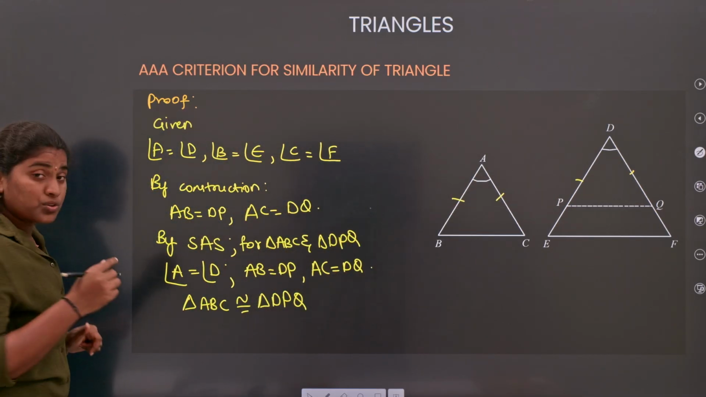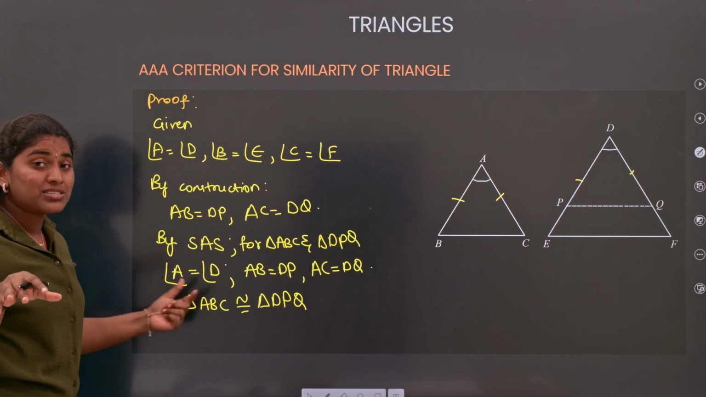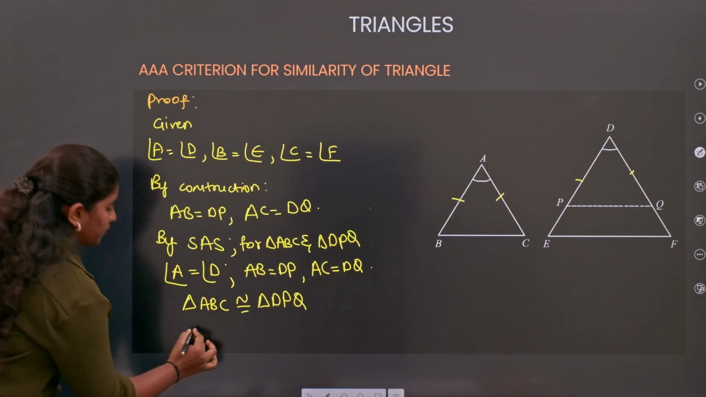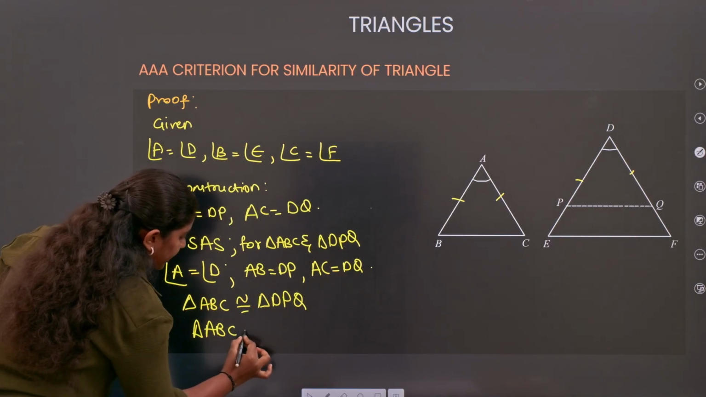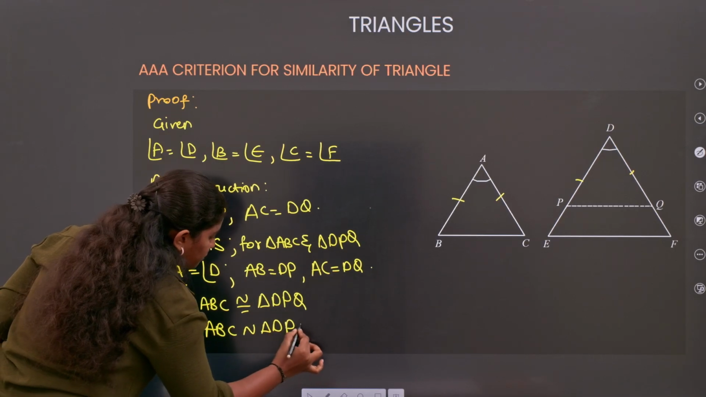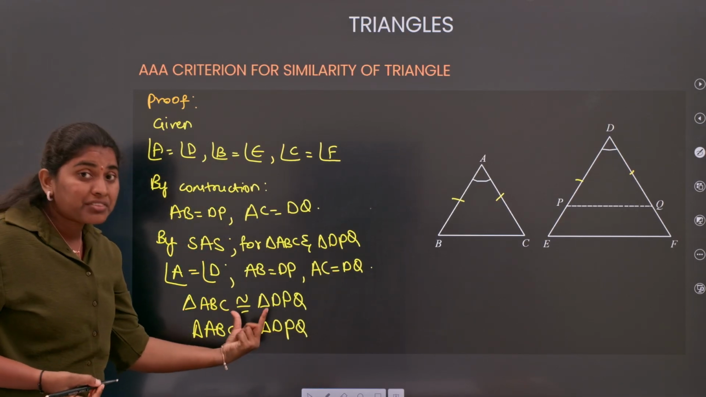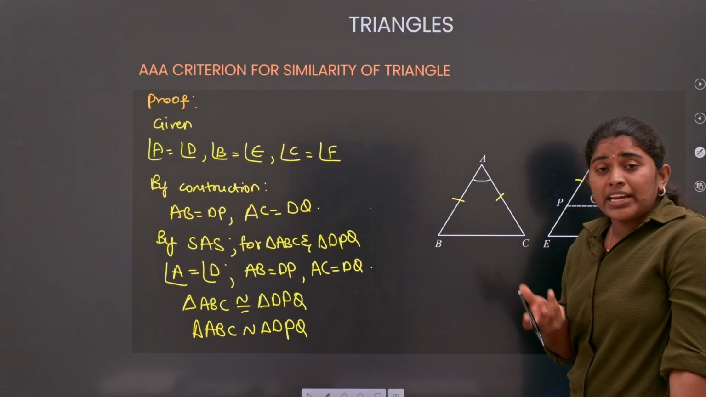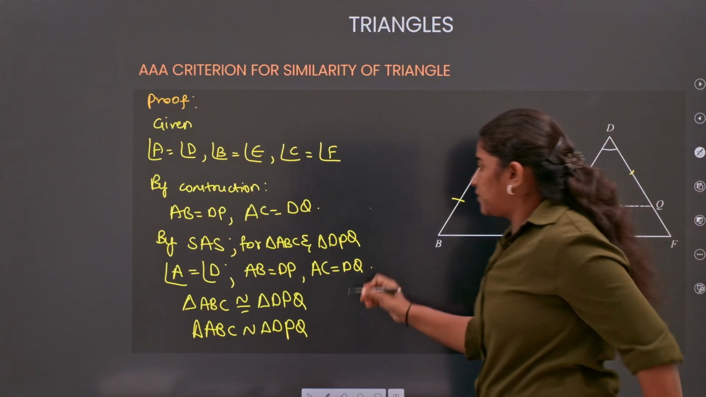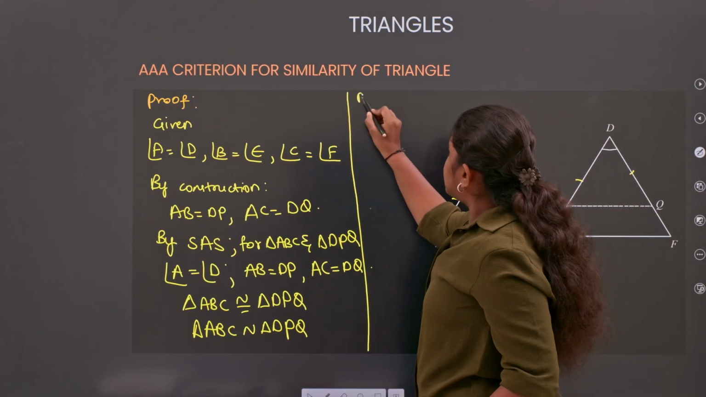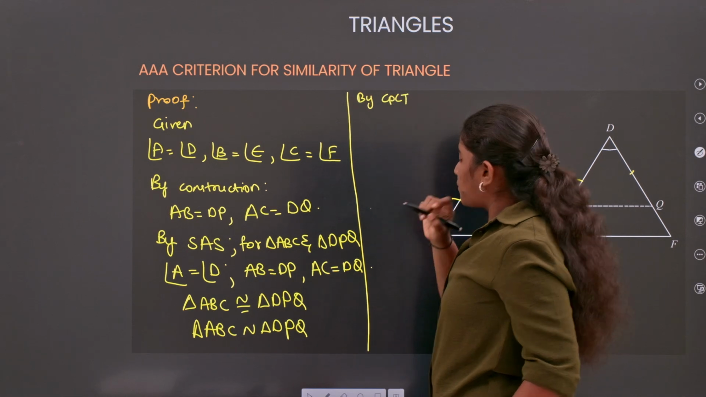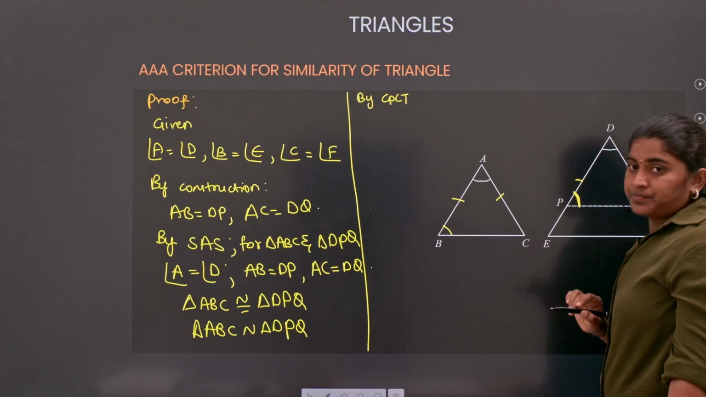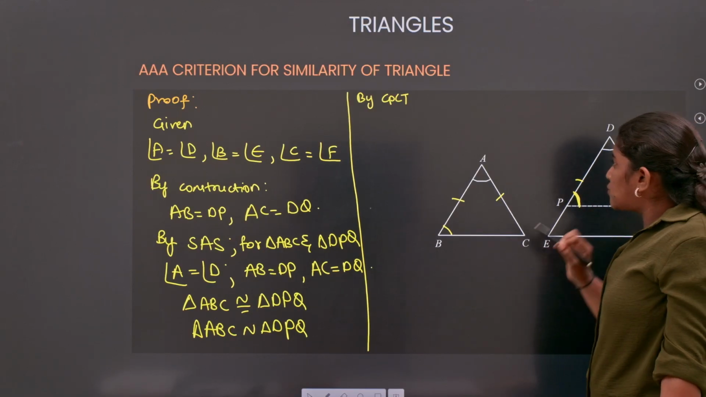Now what will we do? Congruent triangles are similar, right? Because they have the same shape, forget about the size. So we can say that triangle ABC is similar to triangle DPQ. Now for the corresponding triangles we can take the corresponding angles as equal, by CPCT, corresponding parts of congruent triangles. Can I write angle B equals angle P? Understood? Can I write angle B equals angle P?